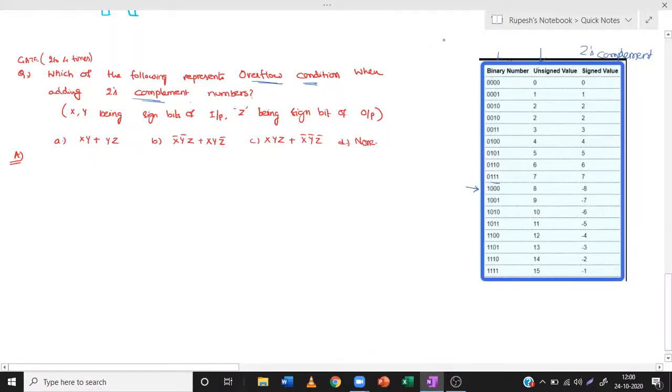So in two's complement form, this is a 4-bit number. In a 4-bit number, from the rightmost side, the first 3 bits represent the value, and the last bit represents the sign. If the sign is 0, then it's a positive number. If the sign is 1, it's a negative number. So see here, the sign is 1 and it's a negative number, and the value of the number is the same, 8. Okay, and here 1001, the number is -7.